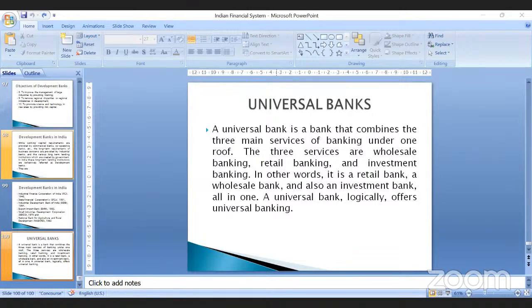Not only that, they provide commercial services like I told you, portfolio management, debt equity restructuring, analysis of real assets, leverage analysis. They help the customers in whatever way possible. So when these services are provided only to a corporate, we call it corporate banking. When these services are provided to an individual or the general public, we call it retail banking. Retail banking can also be called personal banking, or consumer banking.